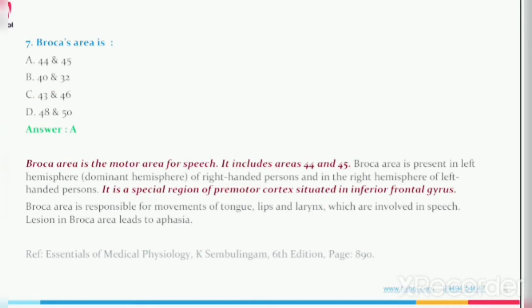The reference is from the Essentials of Medical Physiology, K. Sembulingam, 6th edition, page number 890. The Broca area is responsible for movements of tongue, lips, and larynx, which are involved in speech.